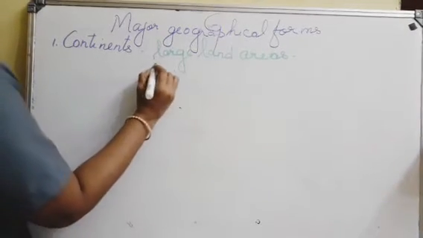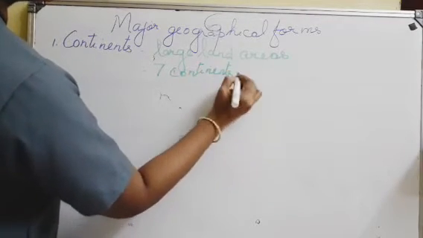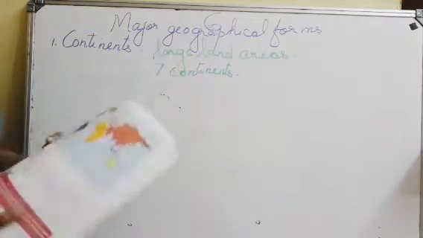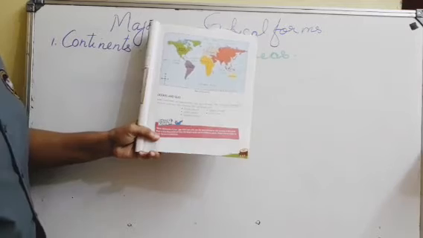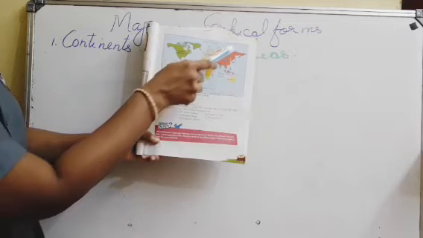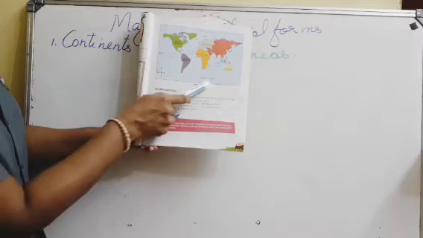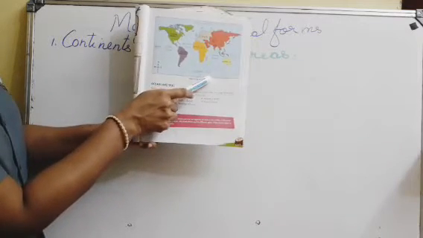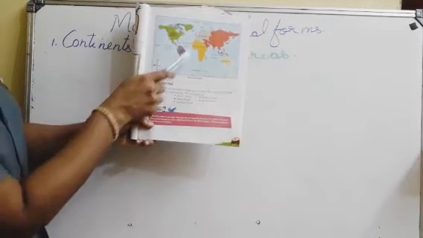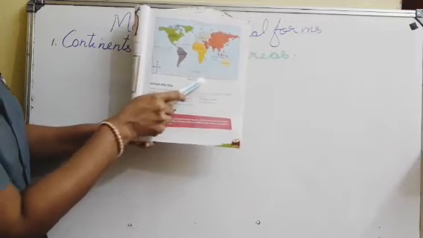There are 7 continents: North America, South America, Europe, Africa, Asia, Australia and Antarctica. Antarctica is at this bottom part. You can see here is Antarctica.